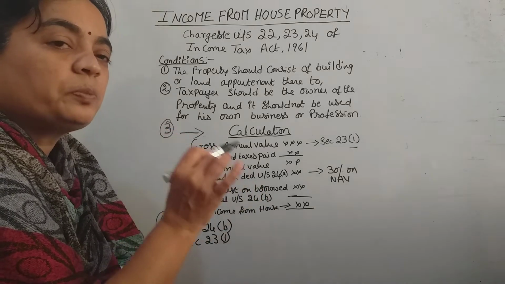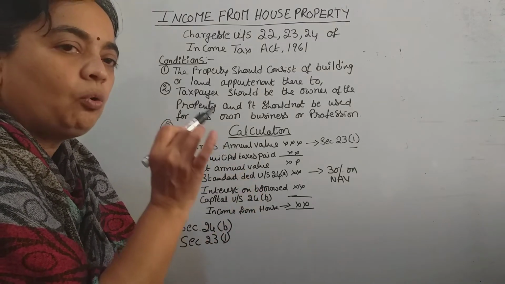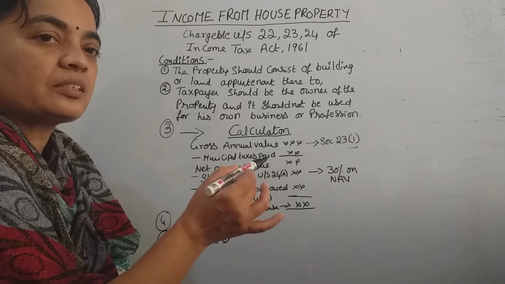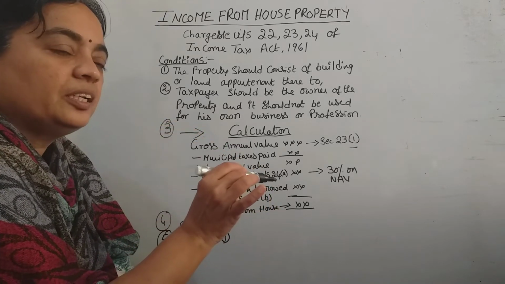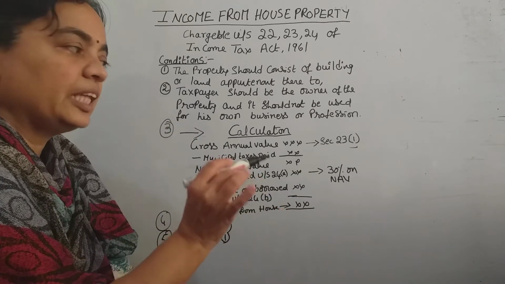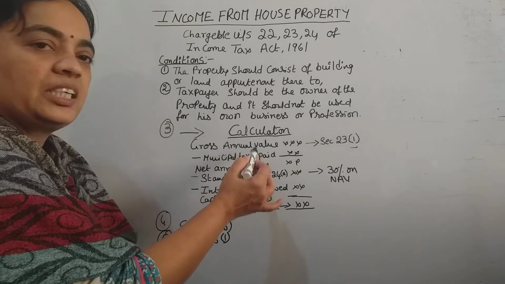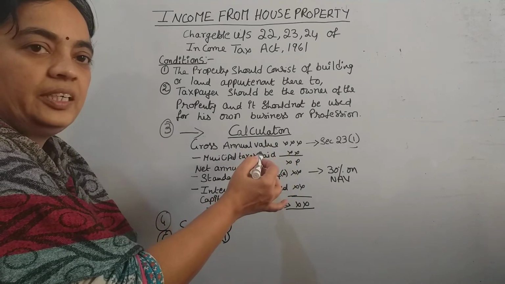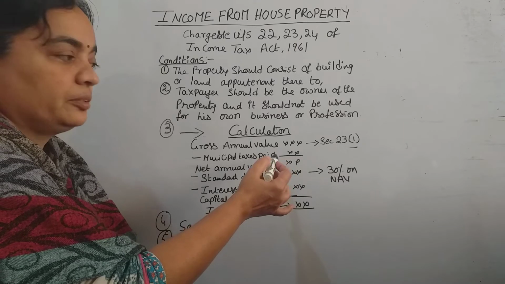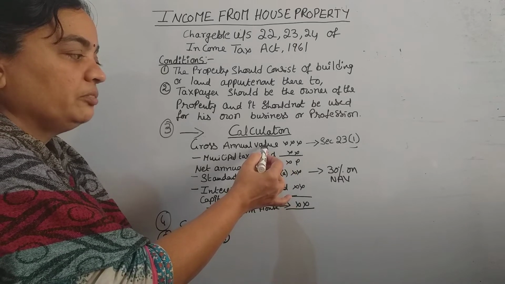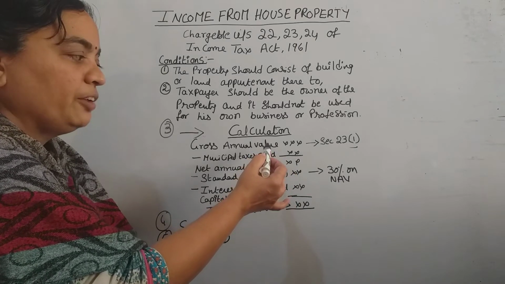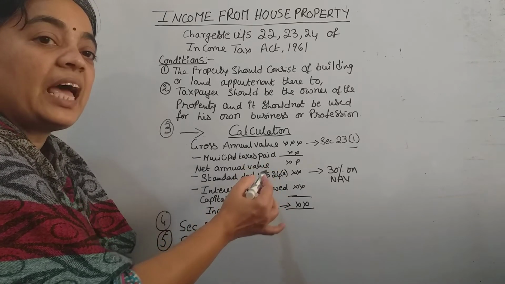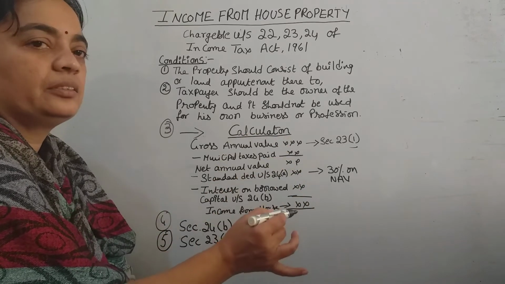If the municipal taxes are paid by the owner, paid, not payable or pending or something else, if it is paid by the owner only, then only it can be deducted from your gross annual value, means income from rent, right? Income you are getting in the form of rent. So gross annual value means what? Rental income, and from that you can take deduction for municipal taxes actually paid by the owner, right?